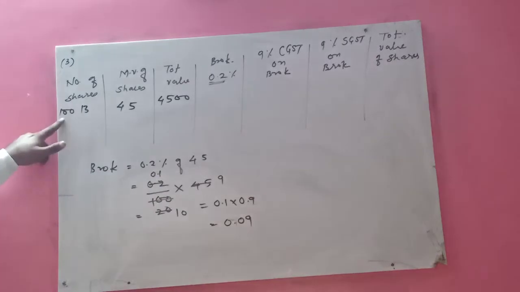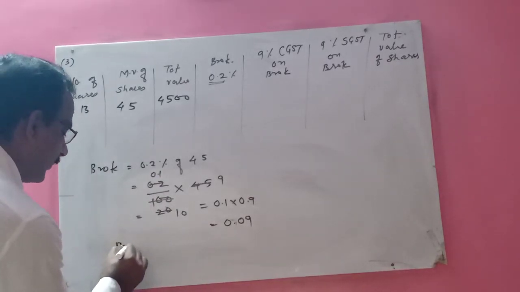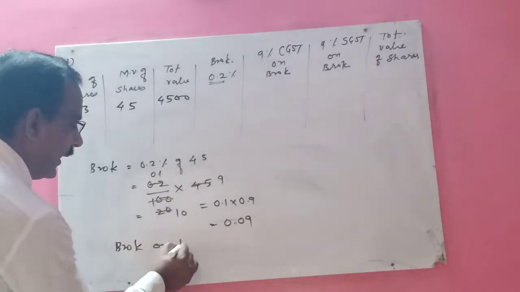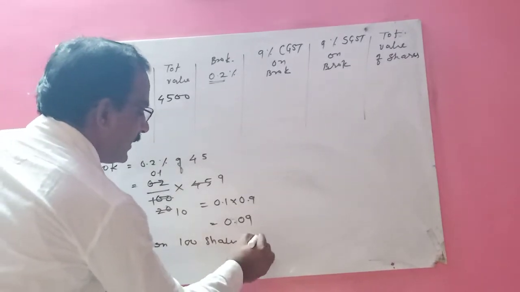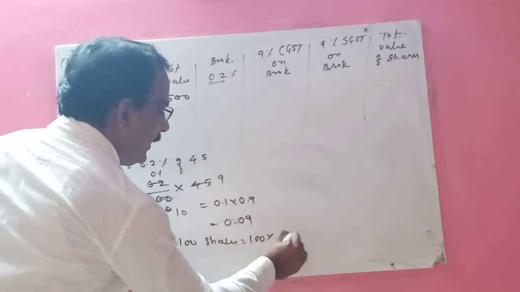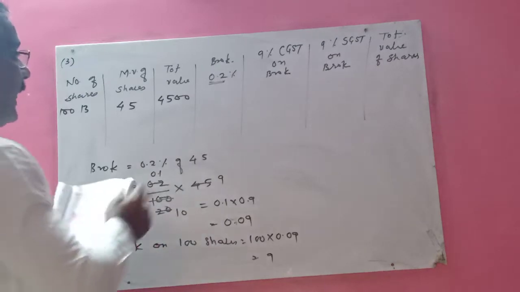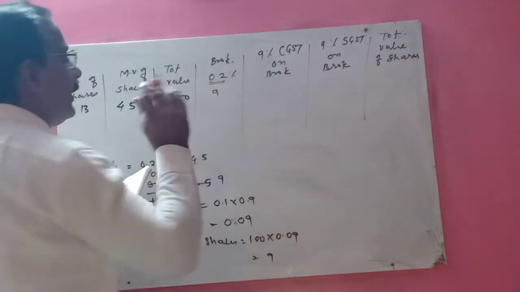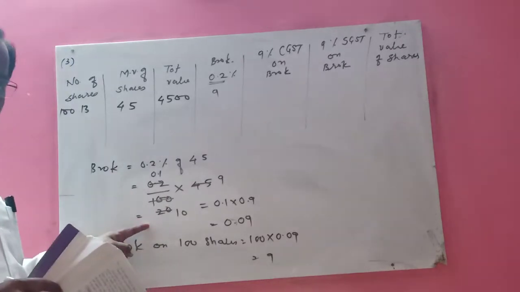So how many shares do we have here? 100. So brokerage on 100 shares is equal to how much? 100 into 0.09. How much will you get? 9. So here 9 is the total brokerage. See, once again, I have calculated here what?